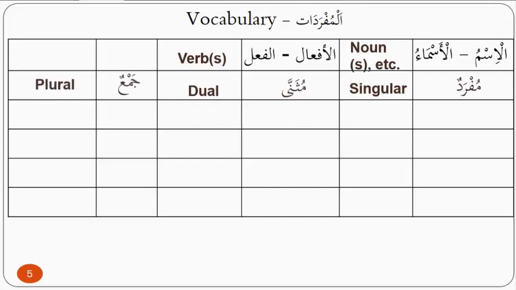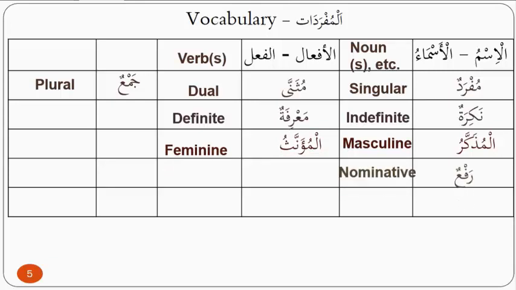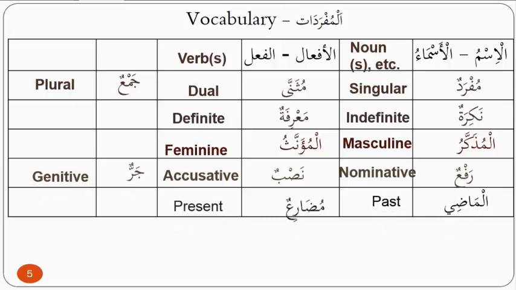Muthanna, dual. Jama' is plural. Indefinite is nakiratun. Definite is ma'rifatun. Masculine is al-mudhakkar, and feminine is al-mu'annath. We have, for the case, raf'un, nominative. Nasbun is accusative. Jarrun is genitive. And then we have finally madi, past. Mudari', present. And amr is the imperative.